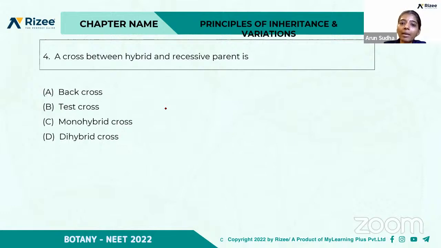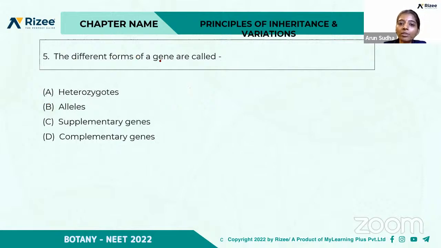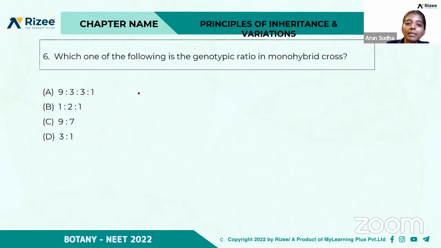A cross between a hybrid and the recessive parent is a back cross, test cross, monohybrid cross, or dihybrid cross. Yes, B is the right answer. That is, the hybrid, for example Tt, with the recessive parent, so this is called the test cross. The different forms of a gene are called heterozygotes, alleles, supplementary genes, or complementary genes. So the different forms of a gene are called alleles. That is T and t. So these are the different forms of the gene and they are called the alleles.